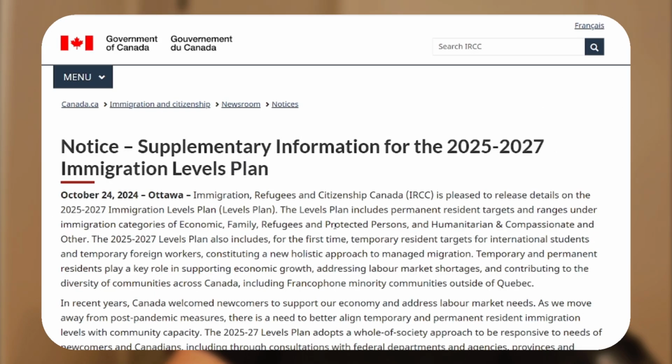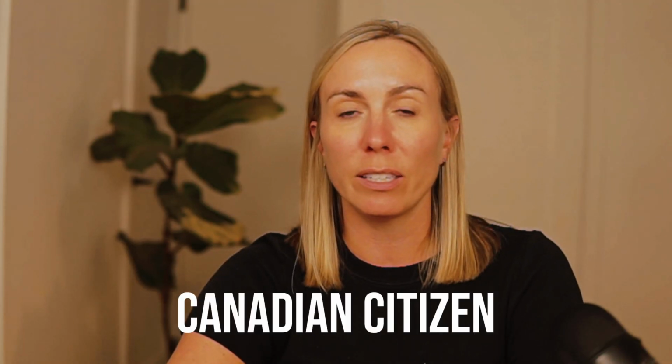The plan works on top of this foundation and directs the focus for the future, deciding which categories and programs get more or fewer spots. Just before we dive into the immigration levels plan, I want to define the 3 PR categories. All permanent resident programs fall into one of these categories. We have the economic class: think skilled workers, Express Entry, provincial nominees, business immigration. We have the family class, so Canadian citizens and permanent residents can sponsor their spouses, children, parents, grandparents. And finally, we have refugees and protected persons.